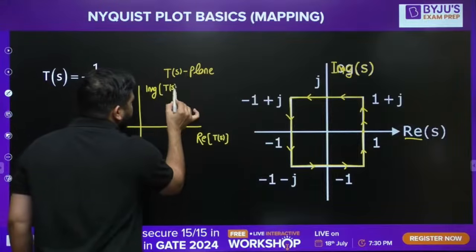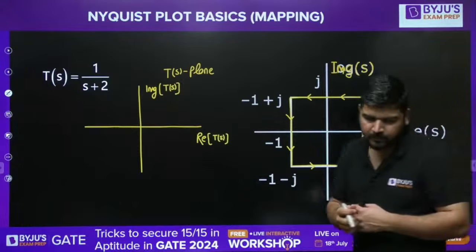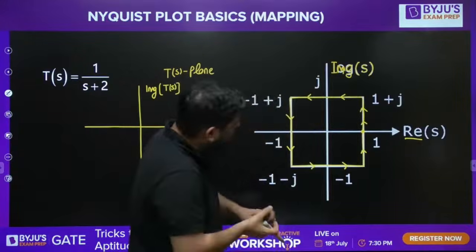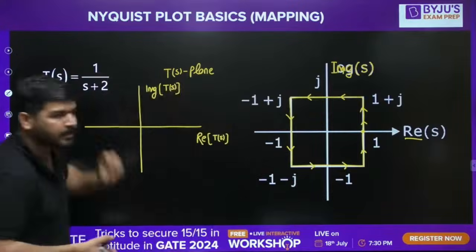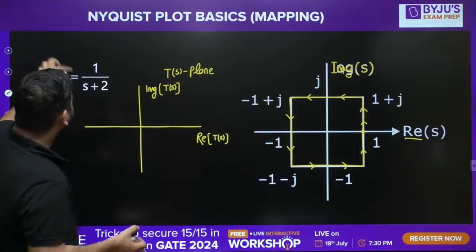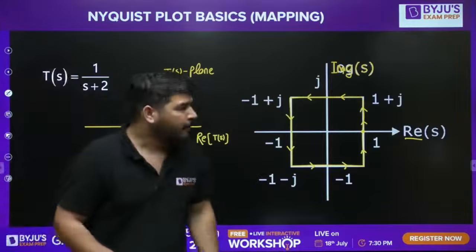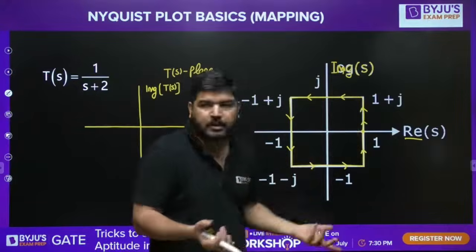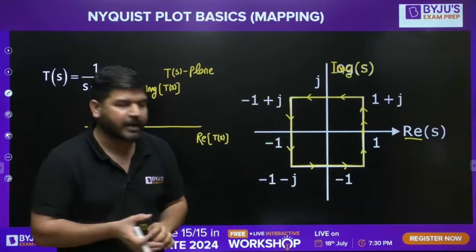Now how to map, guys? Mapping is very simple. What you need to do is first select a point. On this contour you have to take each and every point, put it into T(S), calculate the real and the imaginary part of T(S), and show it in this graph. It's very simple. But the problem is we cannot map the infinite points on this contour, so let's select some points.